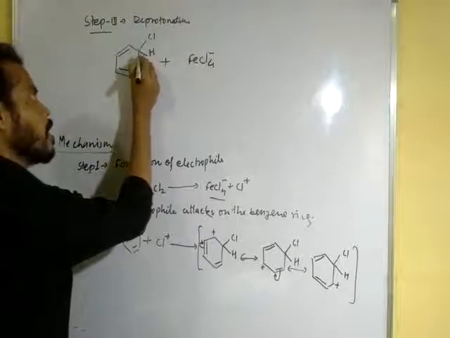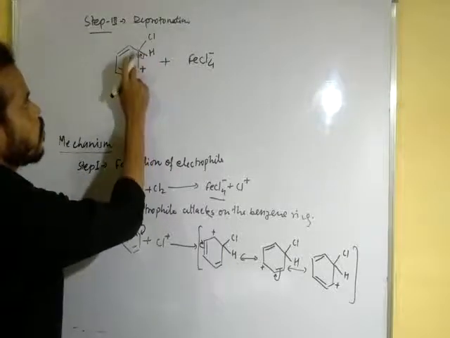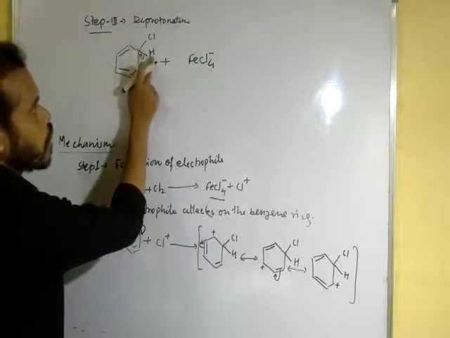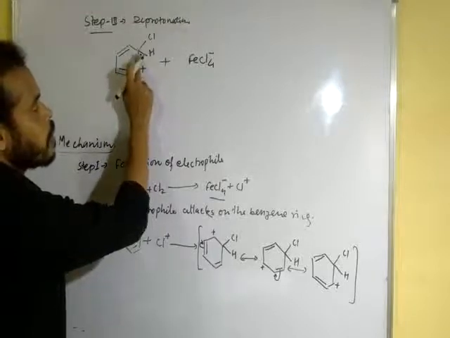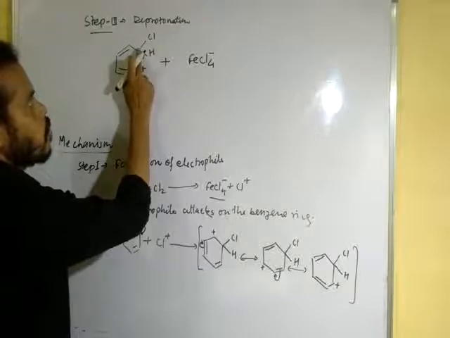The bond breaks this way because carbon is more electronegative than hydrogen, so the electron goes to the carbon atom and it gets a negative charge.